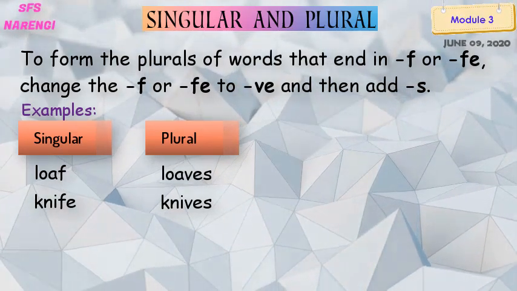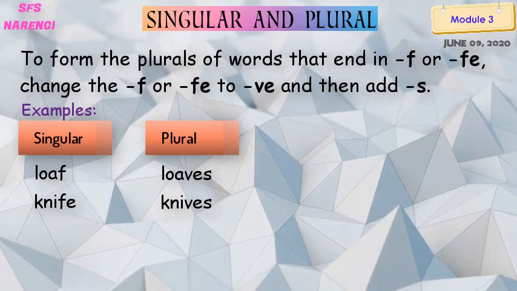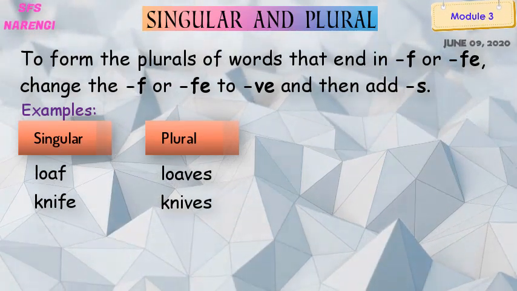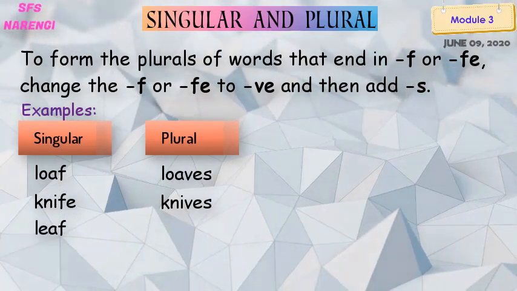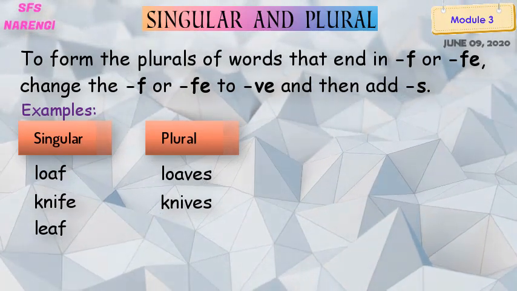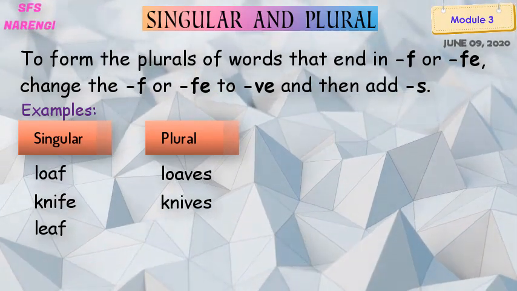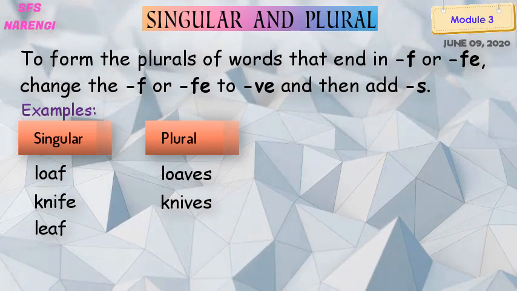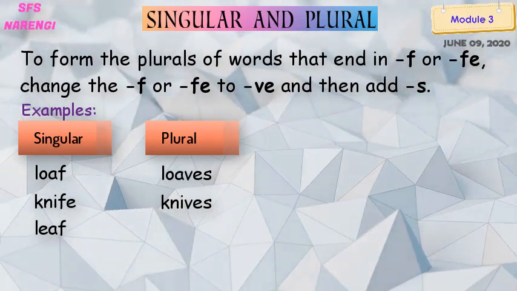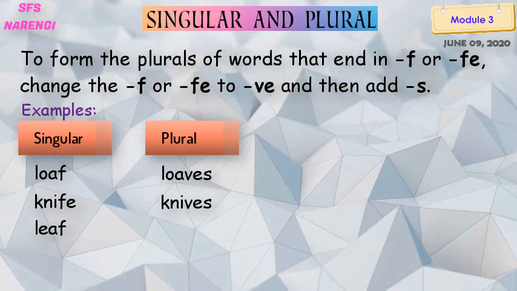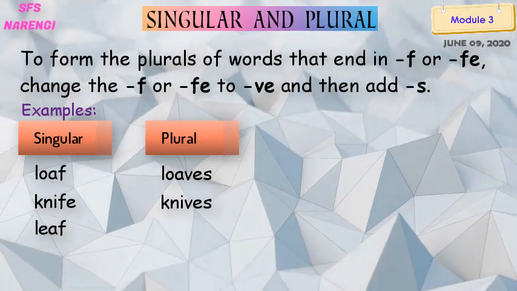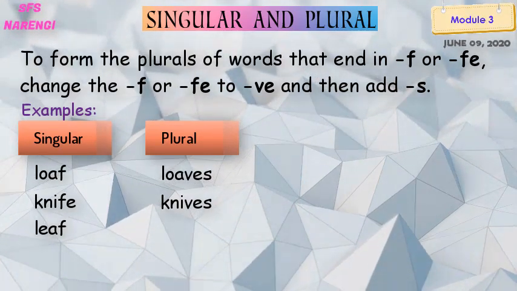Similarly, there are a few more examples. The first example is leaf, L-E-A-F. So what do we have to do here? The rule says we have to remove the F. Then first we add V-E, then S. So what will it be?